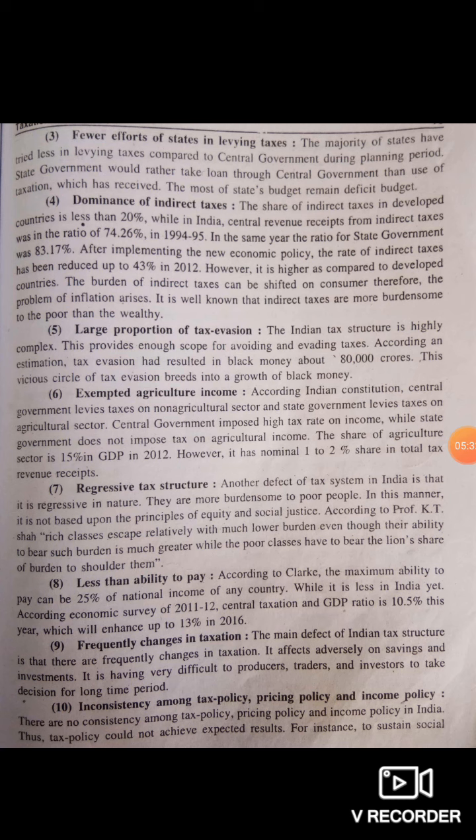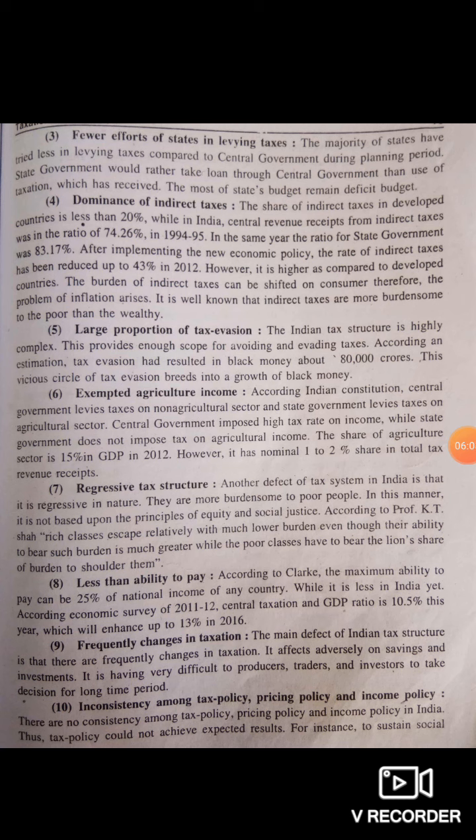Okay. Then the ninth one is frequent changes in taxation. As the taxation structure's defects are already there, we saw frequent taxation changes are done every year, right? So this is how it adversely affects savings and investment. Savings we are not doing only for 2 or 3 months, right? We are doing it for years, right? And every year the tax system structure is also changing, so it becomes difficult for the producers, traders and investors to take a decision for a long time period, we can say.